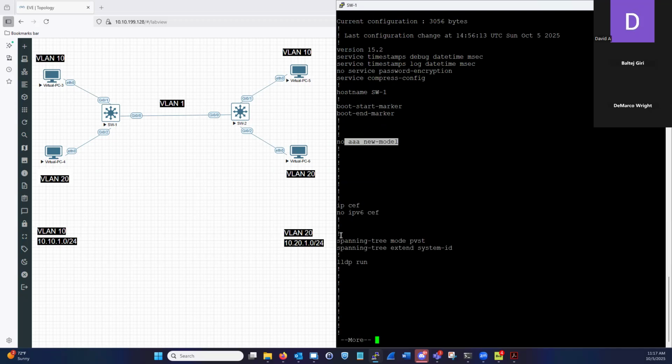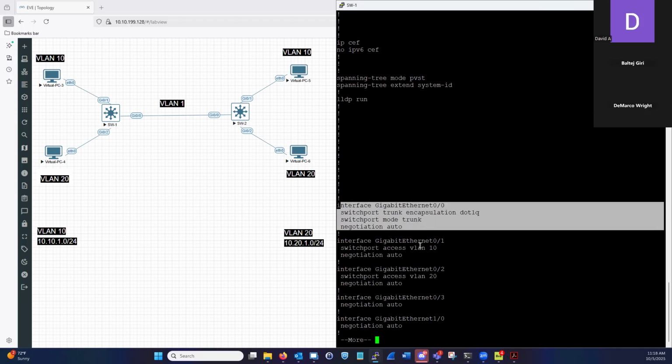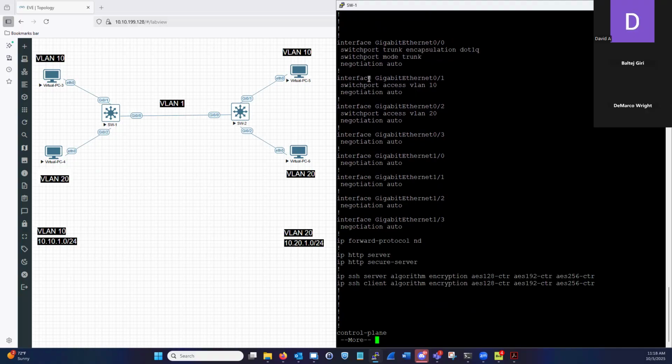All right, we got a couple of IP CEF. We got spanning tree, that's enabled. We have LLDP configured. We did configure that the last time. We have our interfaces. We have our trunk configured, okay? We have our VLANs configured for our different interfaces, so that's set up already. We have forward protocol configured.